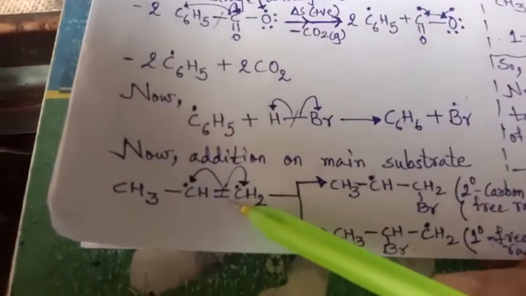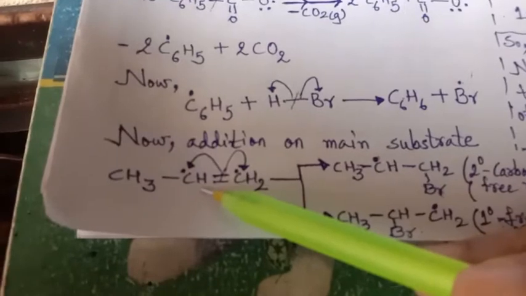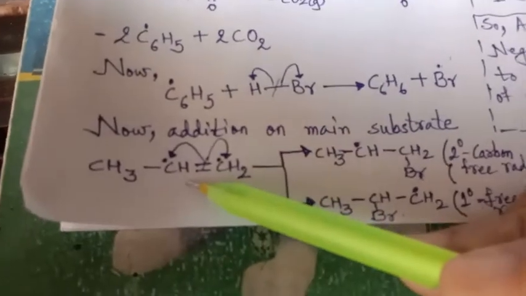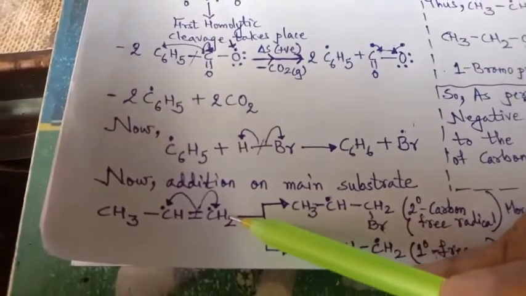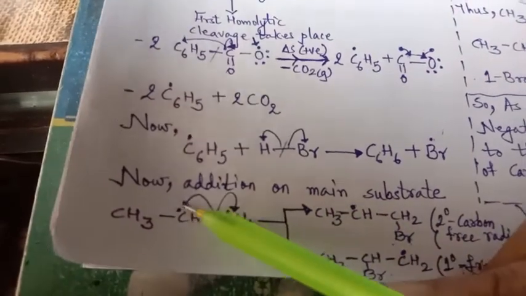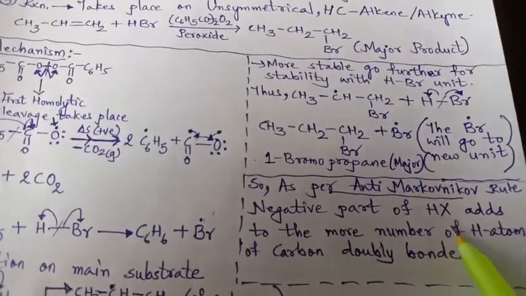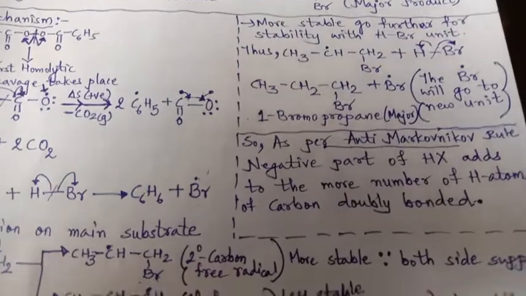Now if you see the very first, this is the double bond, and this carbon has 2 hydrogens, this one has 1 hydrogen. Markovnikov told that the bromo when it goes to the carbon with less hydrogen, it is more stable, and anti-Markovnikov told that bromo when it goes to the carbon with more hydrogen, it is more stable, because he gave the idea about radicals and Markovnikov gave the idea about the carbocation, right? So as per the anti-Markovnikov rule, the negative part of HX when added to the carbon of the double bond with more hydrogens, then it is more stable, right?